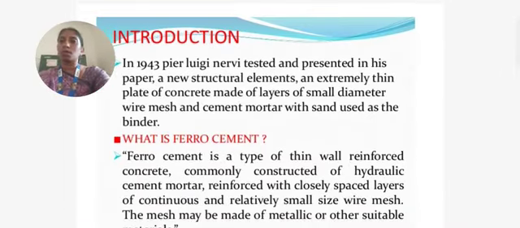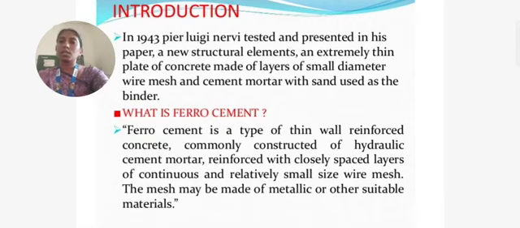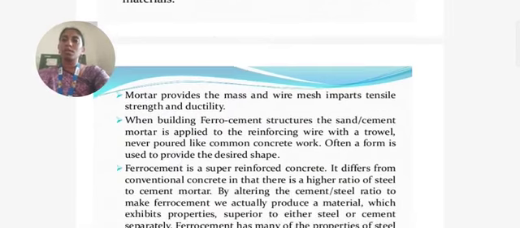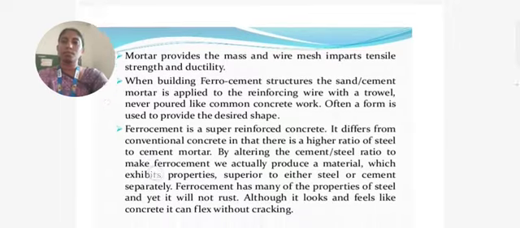It is a type of thin wall reinforced concrete commonly constructed of hydraulic cement mortar reinforced with closely spaced layers of continuous and relatively small size wire mesh. The mesh may be made of metallic or other suitable materials. Mortar provides the mass, and wire mesh imparts tensile strength and ductility. When building a ferro cement structure, the sand cement mortar is applied to the reinforcing wire with a trowel, never poured like common concrete work. Often a foam is used to provide the desired shape.